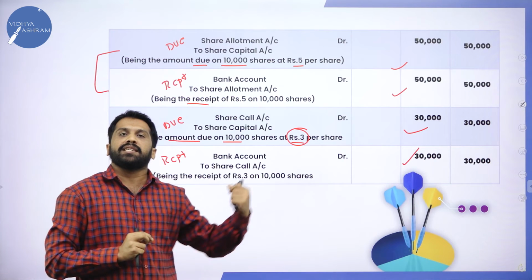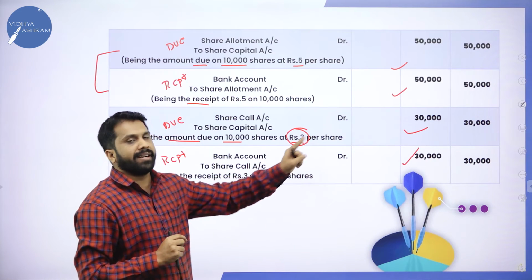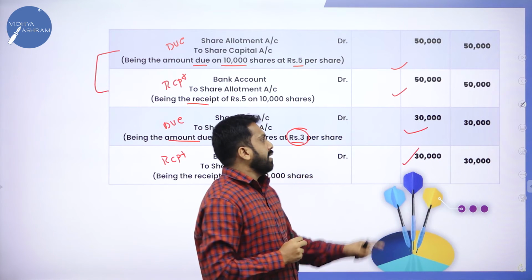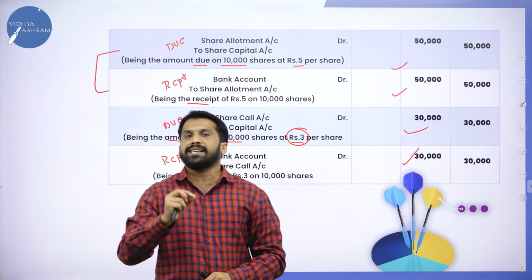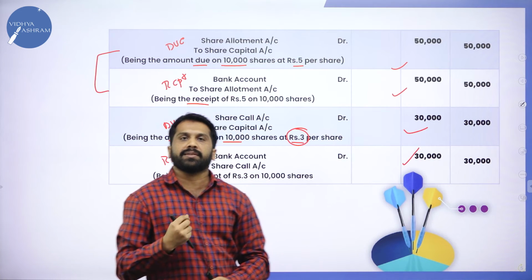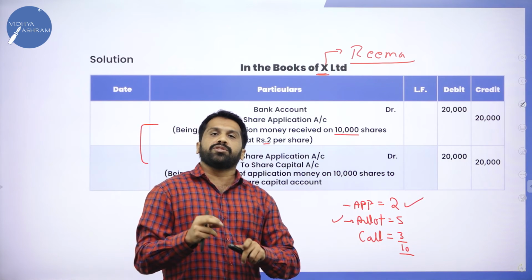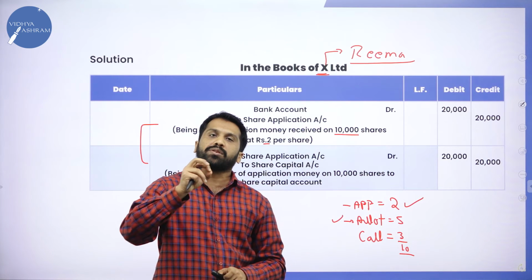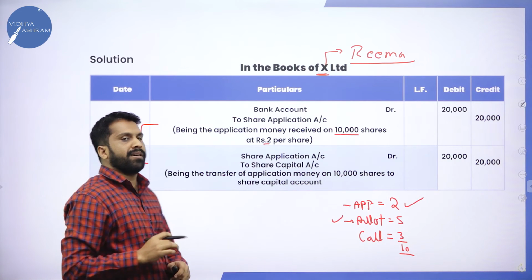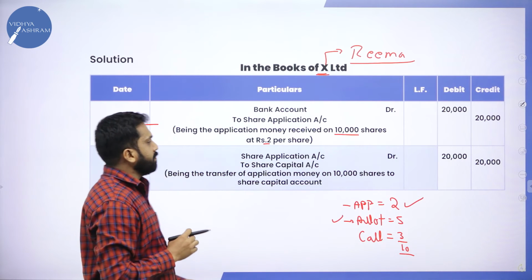Question will be easy. If you know the journal entry, answer also easy. Just multiply and write the amount. So this will be the debit column, that will be the credit column, and this blank always we call it as LF, ledger folio. It is always blank only. Now the first column is called the date column. Usually in your examination, date will not be given. So you can use this column for serial number 1, serial number 2. Date normally will not be given in your question paper.